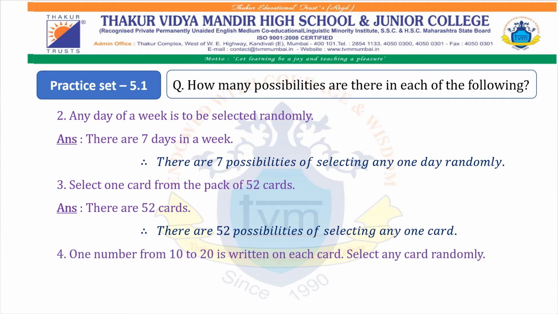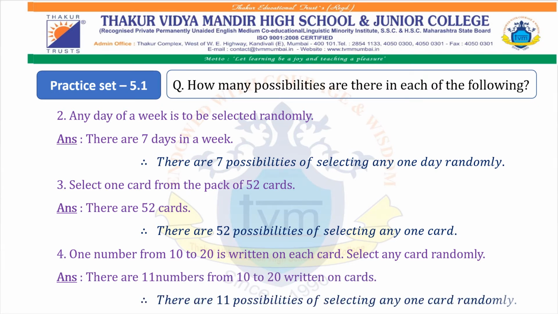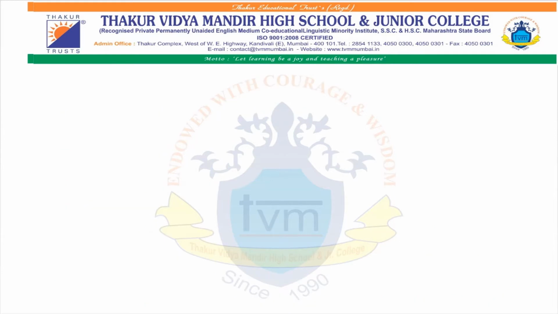Question 4. One number from 10 to 20 is written on each card. Select any card randomly. Answer: there are 11 numbers from 10 to 20 written on the cards. Therefore, there are 11 possibilities of selecting any one card randomly.